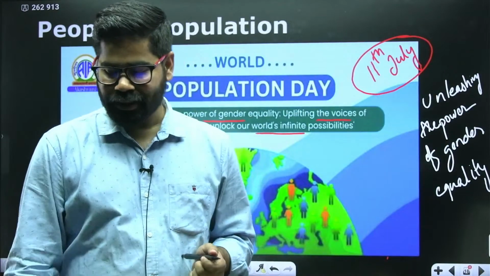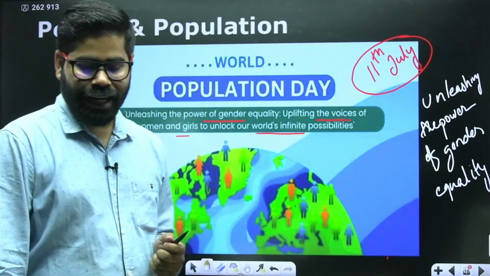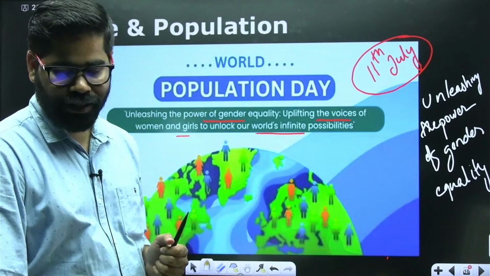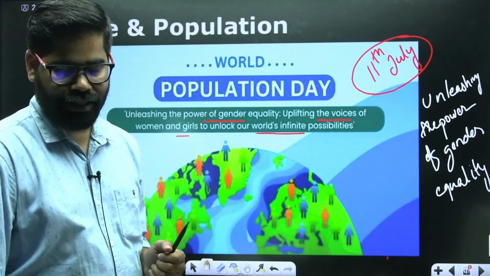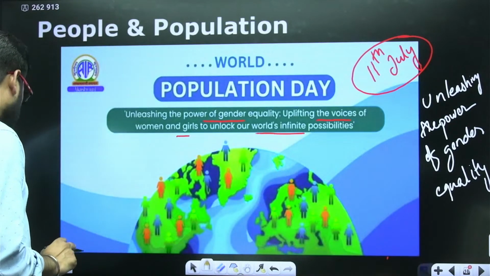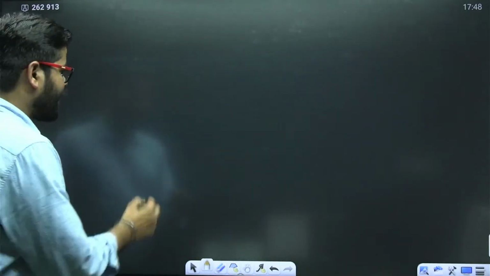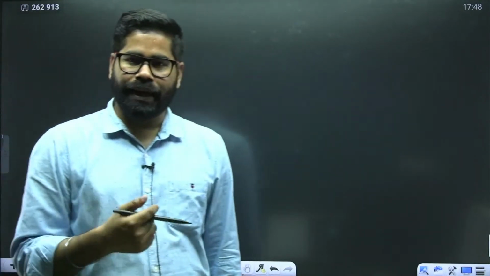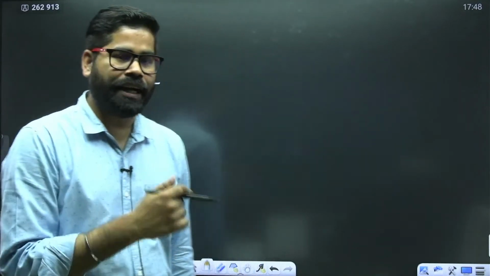Now, as I told you in the starting itself, we have got 3 different articles, and on the basis of that we have discussed this. So one of the articles was India's demographic journey of hits and misses.